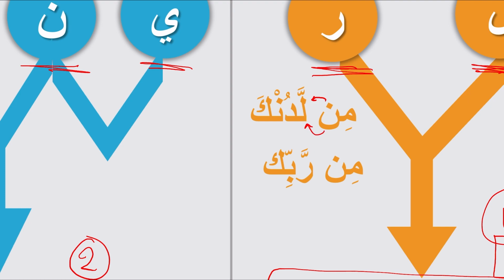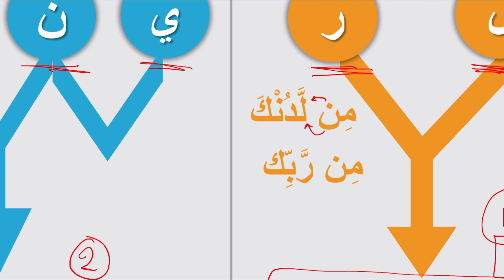Milladunka, milla. You see, there is not even an articulation point of the nun. And take care of that, because some sisters do this when we have a rule for nun sukun or tanween, especially for lam and ra. They say min ladunka, min la, nla, no nla. Nla, by this you break or you separate the insertion. You make these 2 letters not inserting together.